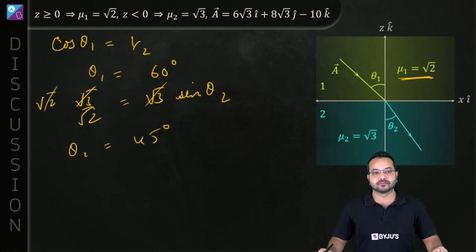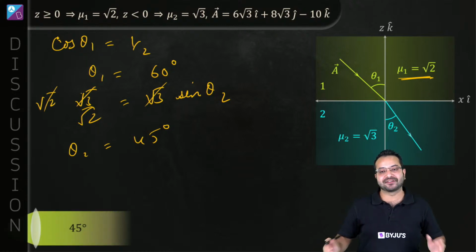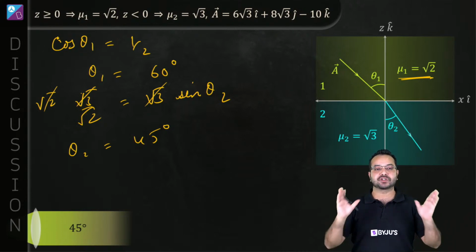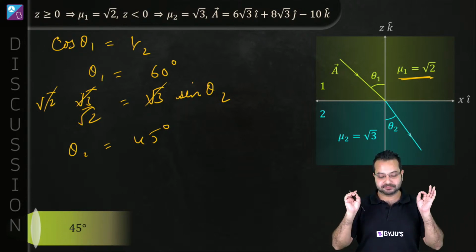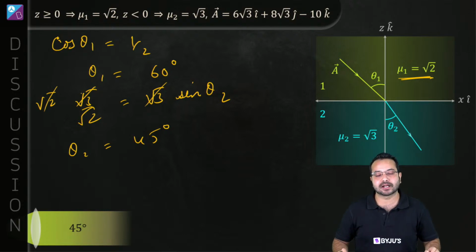So theta 2 is equal to 45 degree. Is that correct? Okay. So what should be our answer? Our answer should be 45 degree. Is that clear? What is the concept we have used? We have used the simple concept of Snell's law. That is it. Everything else was simple mathematics. Are you with me? Is that right?